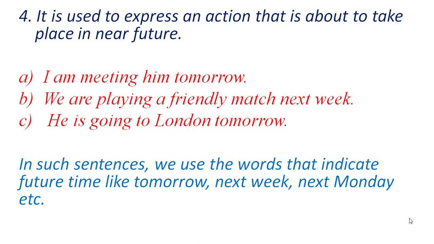And in such sentences, we use words that indicate future time, like tomorrow, next week, next Monday, etc. Like in the first sentence, we have used the word tomorrow. Tomorrow indicates future time, and we use the present continuous tense here. I am meeting him tomorrow. So this is how we use the present continuous tense. This tense also expresses an action that will happen or take place in near future.